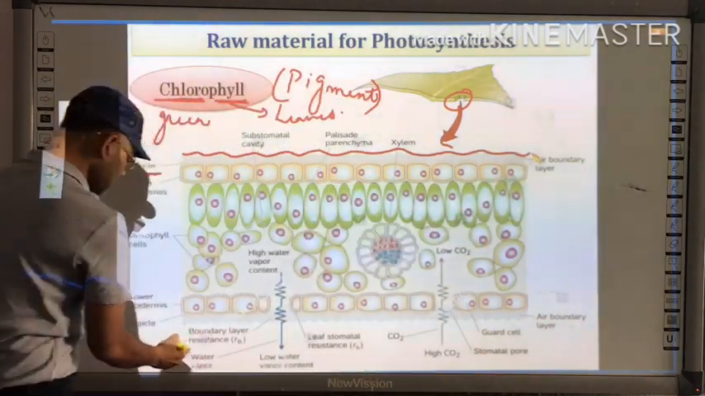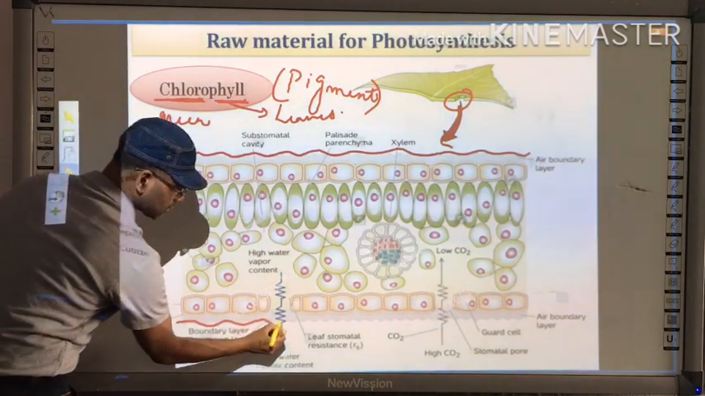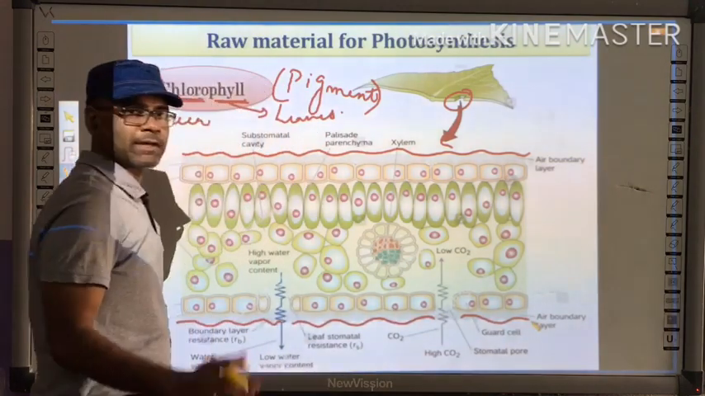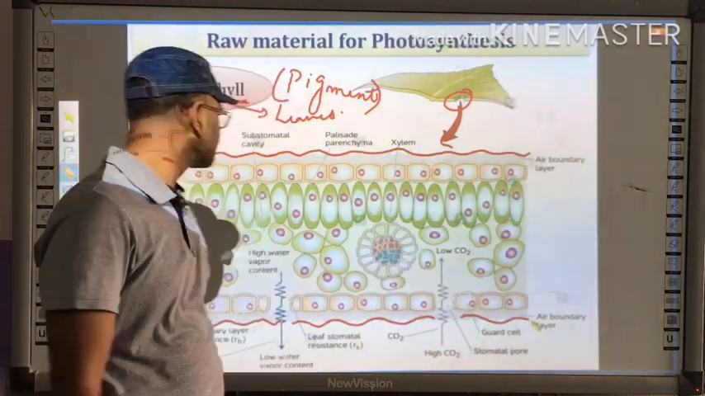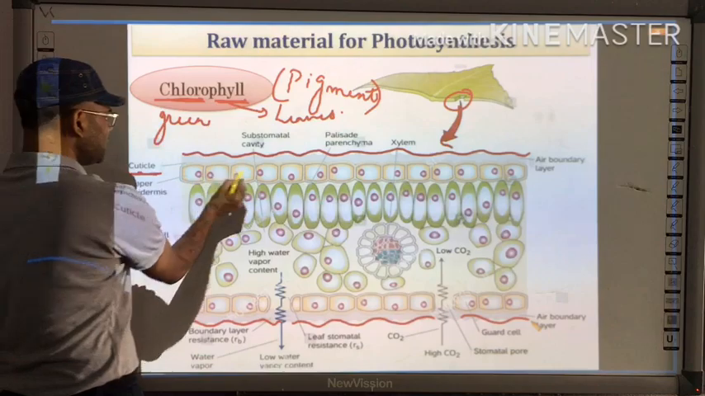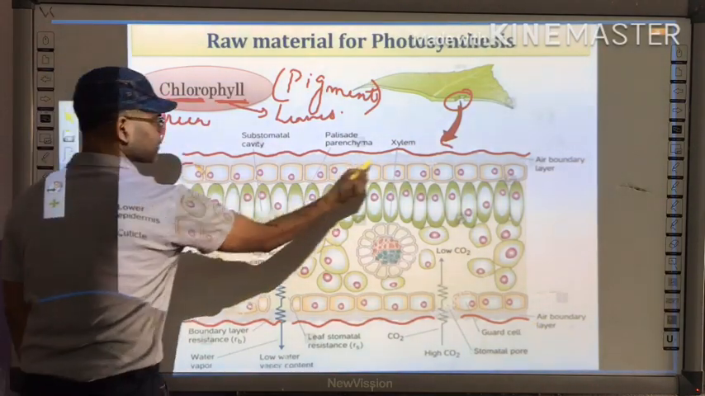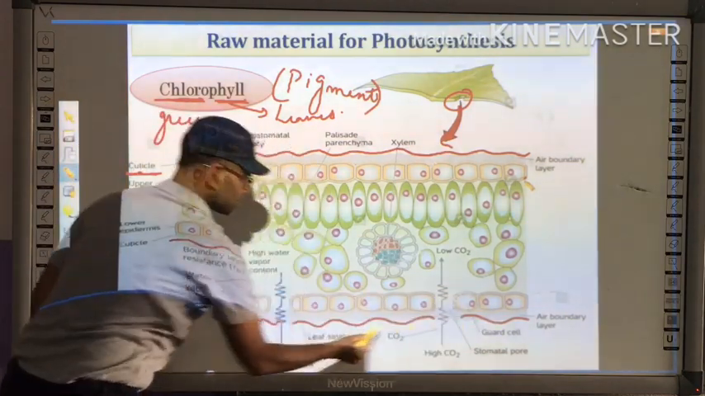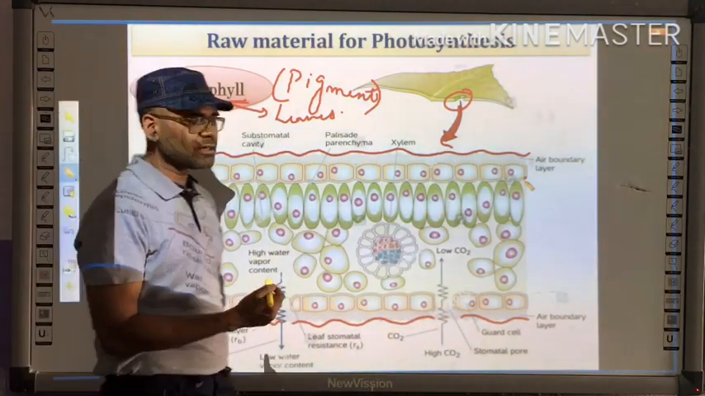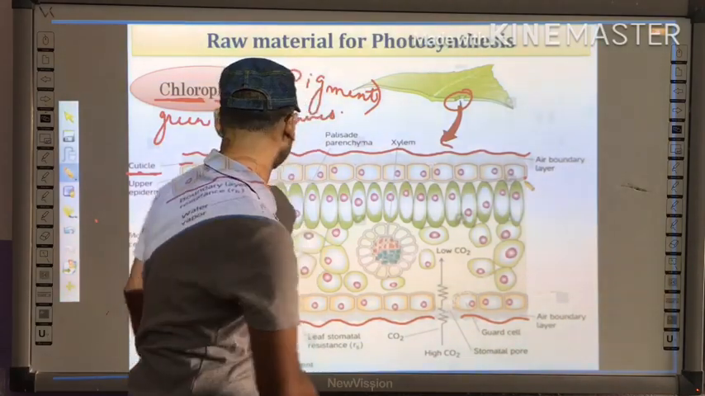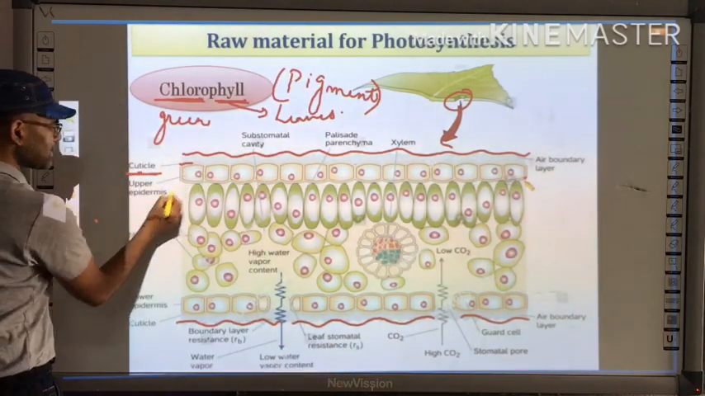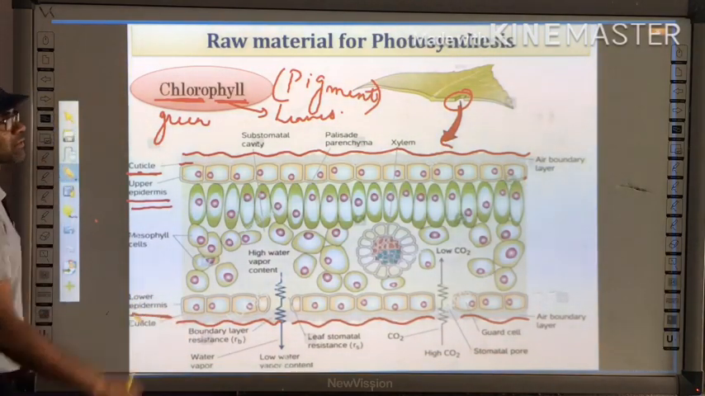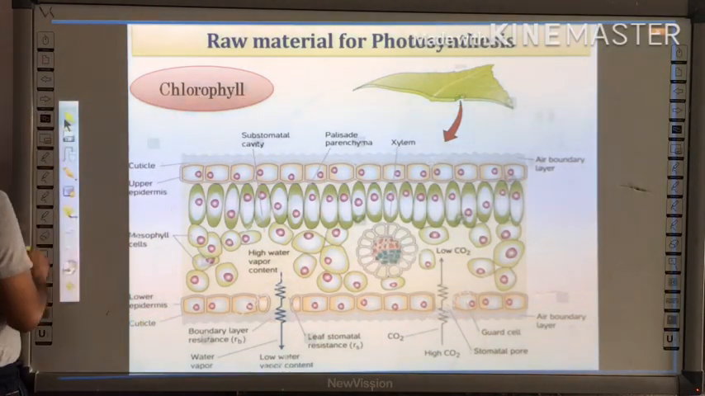This is the upper surface. Similarly, here is the lower surface. Both the surfaces are covered by a special structure that is called a cuticle. After that, here you can see one layer, and this layer also. These two layers are termed the epidermis. This is called the upper epidermis and this is called the lower epidermis. Okay, now let me explain again.